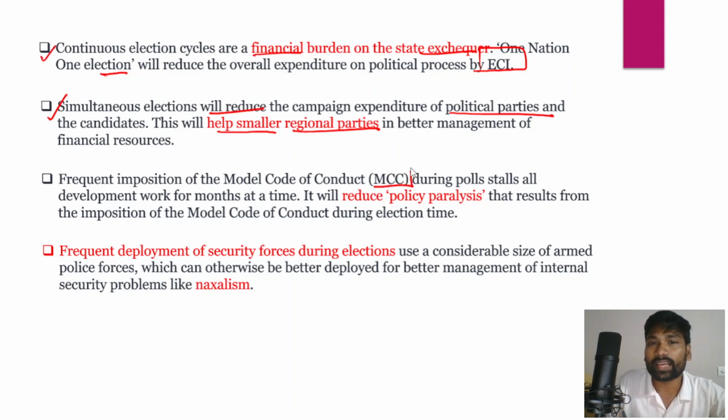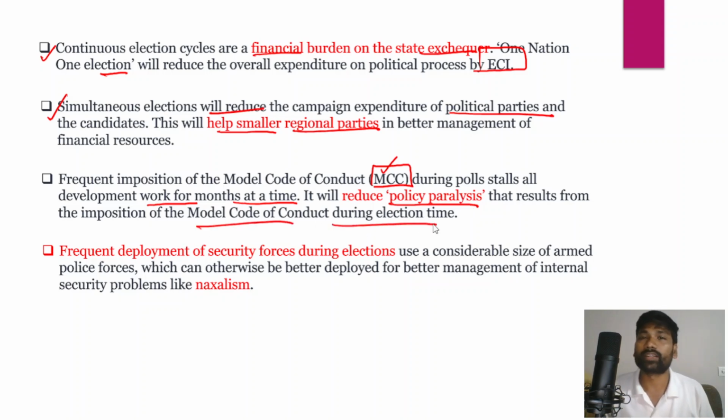And with elections conducted in different parts of India at different points of time, the model code of conduct would be regularly enforced or imposed. With the imposition of the model code of conduct during the polls, that actually stalls developmental work for months at a time, and simultaneous elections will reduce the policy paralysis that results from the imposition of the model code of conduct during election time. And even there would be a frequent deployment of forces during the elections, and that would lead to compromising national security.